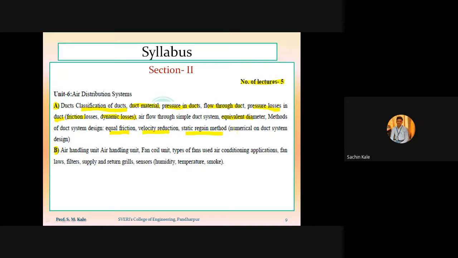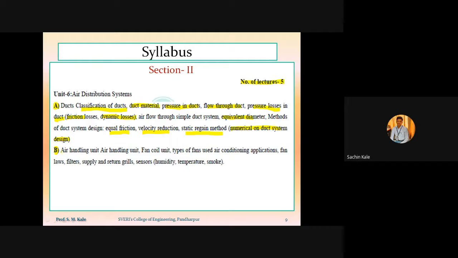So here we will have the numericals on the duct system design. That means related to the equal friction, velocity reduction, and static regain method, we will have numericals. In the previous old syllabus, that numerical part was not there related to the duct design system. Only the theoretical part was there. But here numericals on the duct design system are added, as well as whatever this B part is there, that is completely newly added in this chapter number 6.